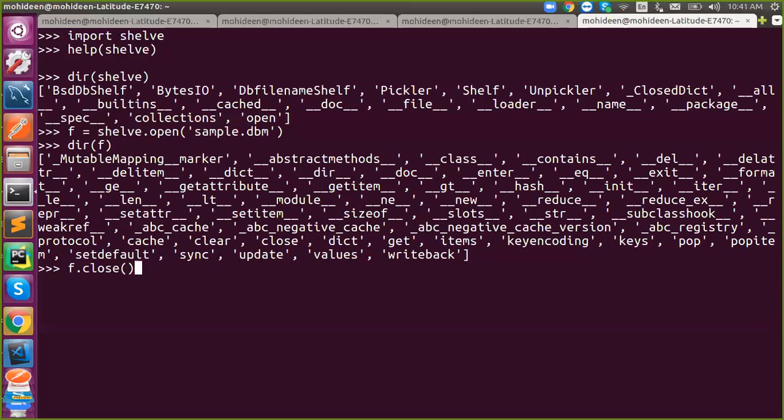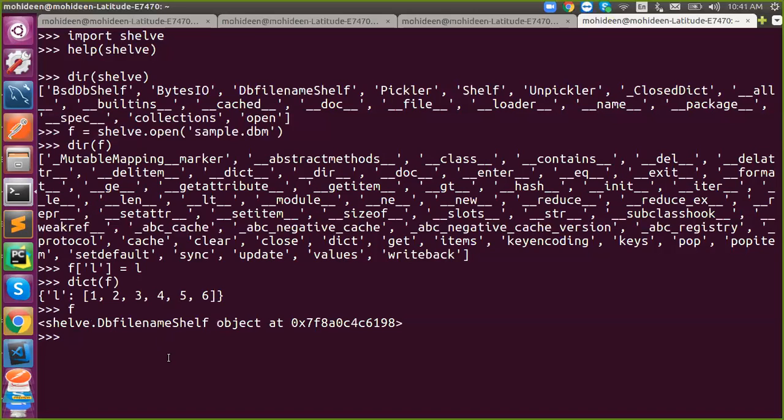Previously in the dump, I had stored L as 1, 2, 3 with a range kind of thing, right? Now I'm going to show f of L. The key should be a string, we all know that. Then L, that's it. Data was stored. When you print f of L, it will show something like this in Python 3. But in Python 2, it will look like this.